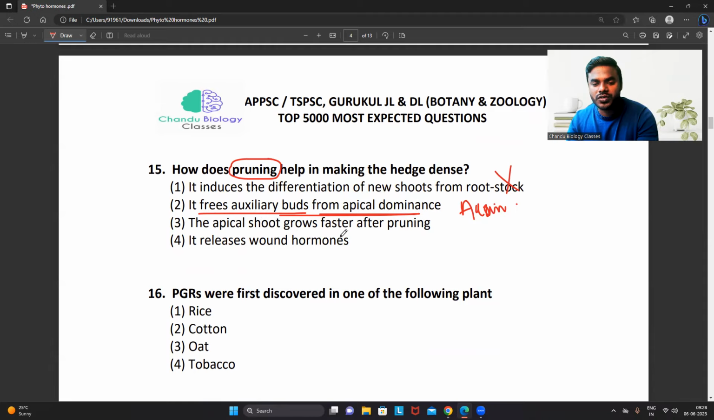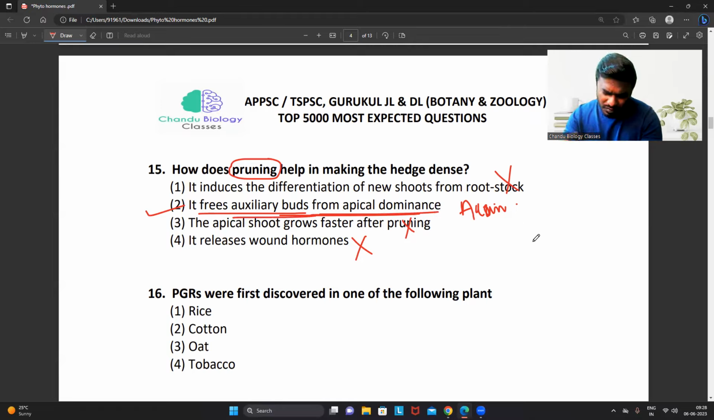The apical should grow faster after pruning. No. So we will cut it. If you cut it, how will it grow faster? That is a wrong statement, right? It releases wound hormones. No, that is absolutely wrong. So the correct answer is what? How does pruning help? It frees axillary bud from the apical dominance.